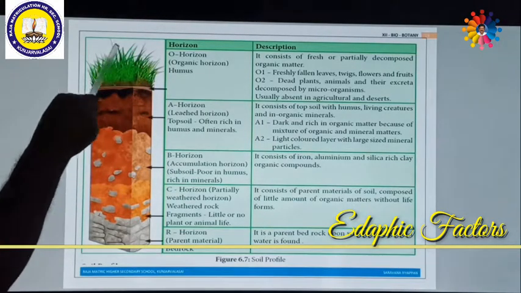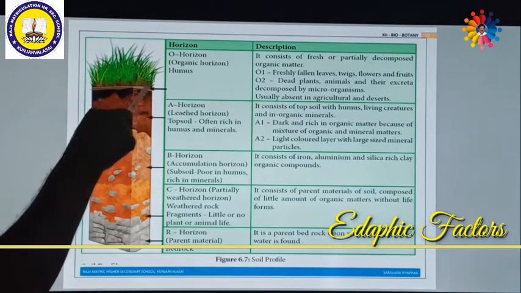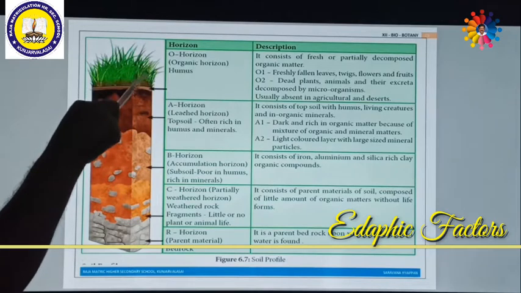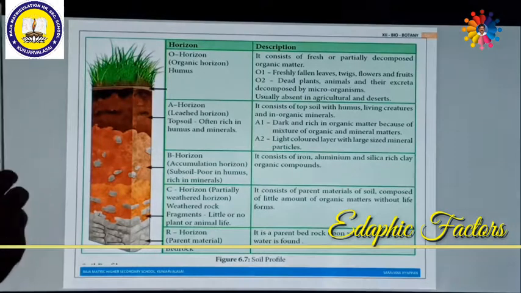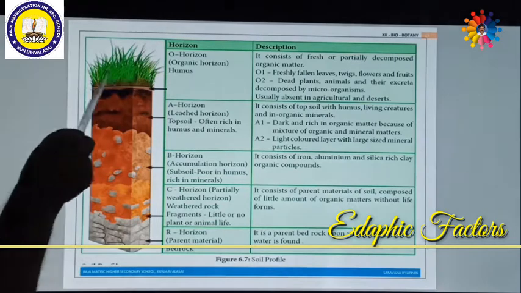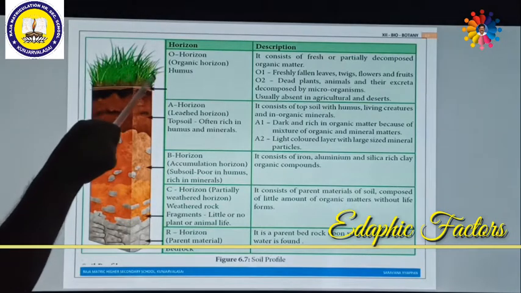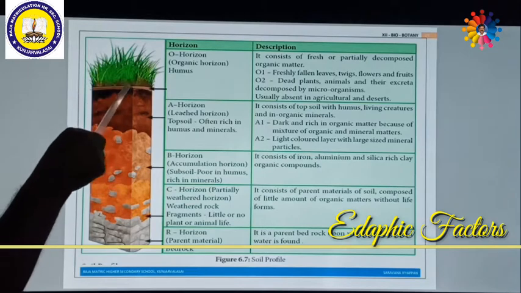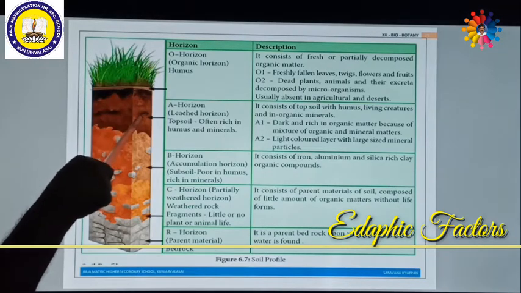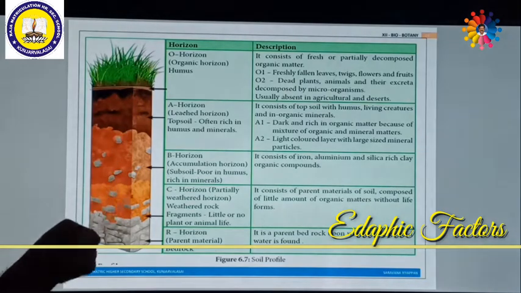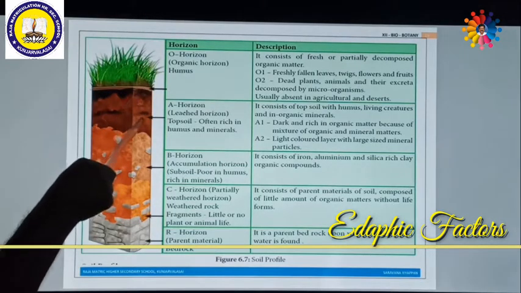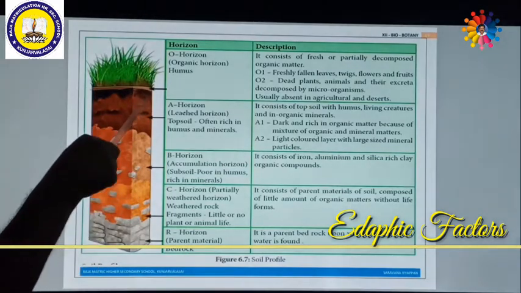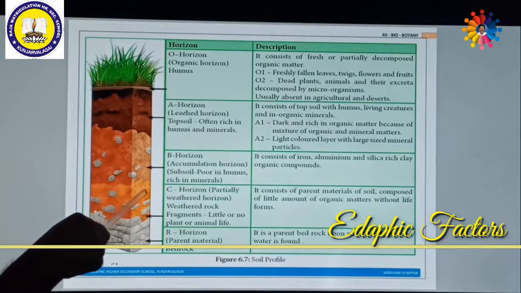These are the upper part of the surface. That means the surface of the earth has one type of horizon called the O horizon. O means organic, so that is why it is called the organic horizon or O horizon. These have a rich amount of humus. Just below the O horizon, A, B, C, 3 regions are there. 1, 2, 3: A horizon, B horizon, C horizon.